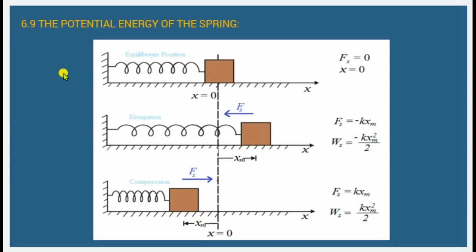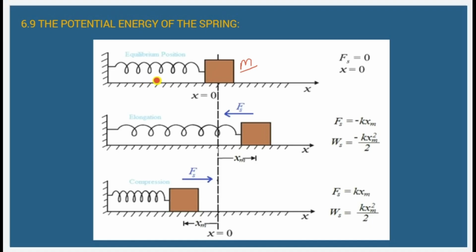6.9 The potential energy of the spring. In this case we are going to consider a spring which is attached to a mass m, and compared to the mass m, the mass of the spring is going to be less.